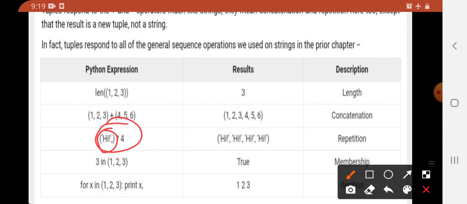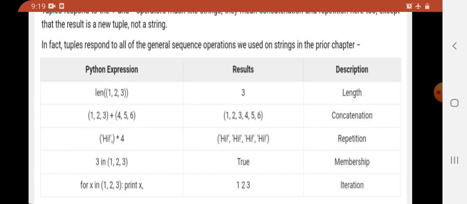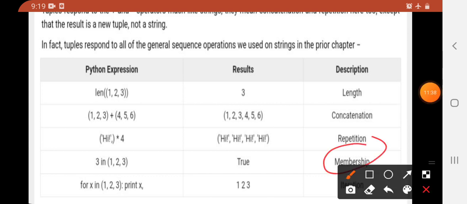So 'hi' is the particular element in the tuple. Whenever it is multiplied with any number, that tuple element will be repeated that many times. So how many times? Here 4 is given, so the 'hi' string will be repeated 4 times. Then 3 in (1, 2, 3) means whenever 3 is present in the given tuple, it will give the answer in true or false format. Yes, 3 is present in this, so it will give true. It is a membership operator here.